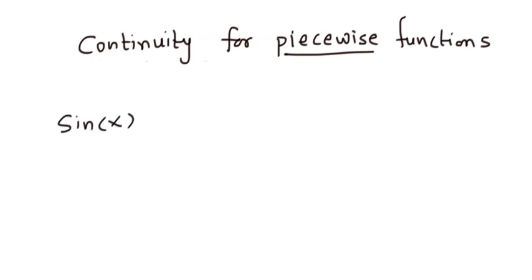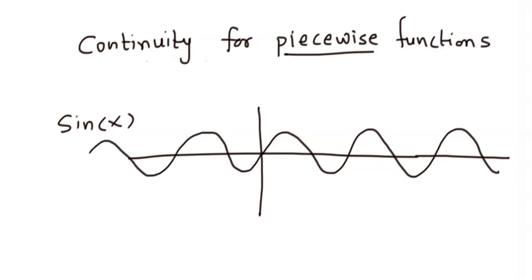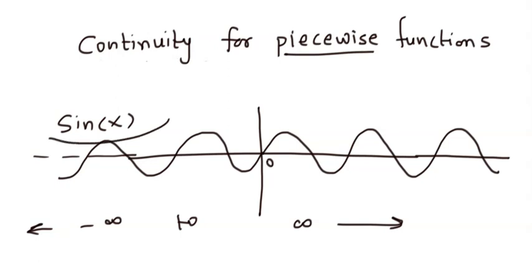Let's say a function sin x, it is not a piecewise function since we know its graph is a single piece. I'm just drawing the part of sin x which is allowed by the screen for me. So I can draw like this and it goes on. Its domain is minus infinity to infinity, so it goes on both the sides of 0. So this is origin, as you can see here, and the sin x graph is a single piece, it's not broken anywhere, and I can define all that graph by a single name, sin x.